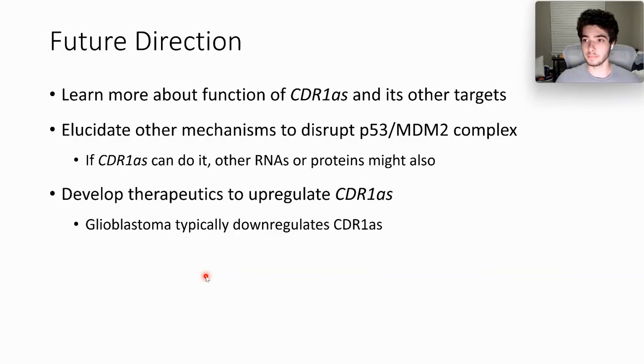Now that we see that this complex is so vital to gliomagenesis, what other molecules can disrupt this complex? The logic being, if CDR1AS can do it, surely other RNAs or proteins may also be able to disrupt the complex. And lastly, to develop therapeutics to upregulate CDR1AS, this is to me the most important because this can be translated to clinical trials for drugs that can upregulate CDR1AS and prevent gliomagenesis or slow down the growth of tumors.